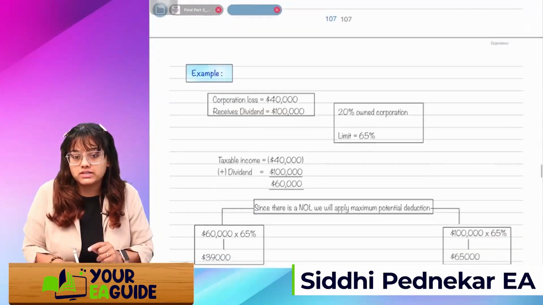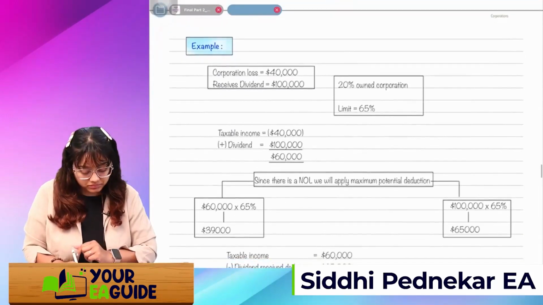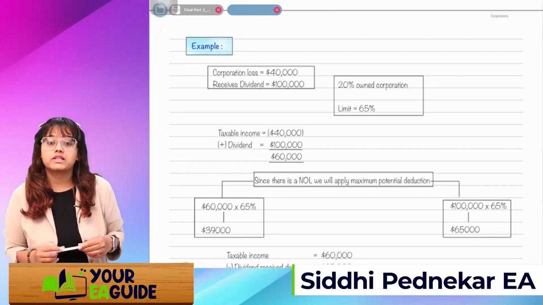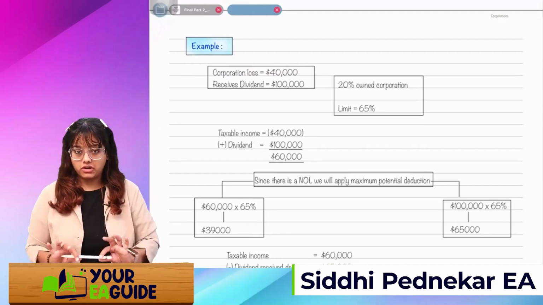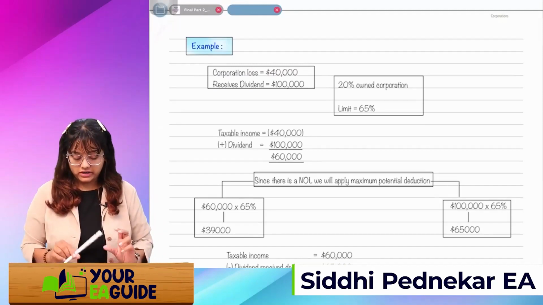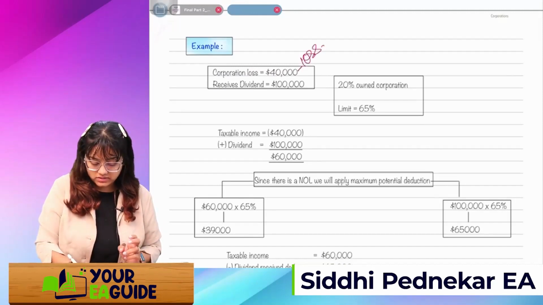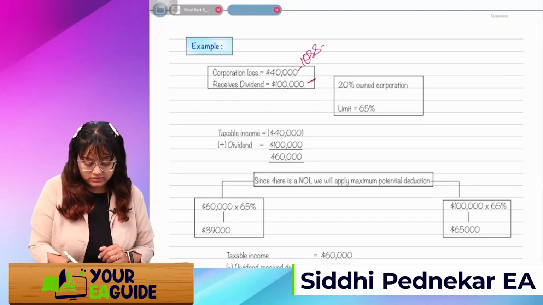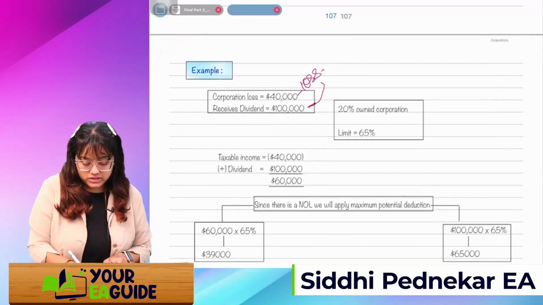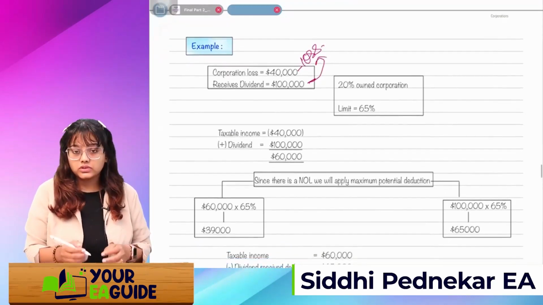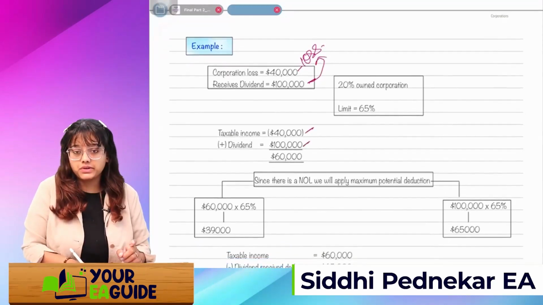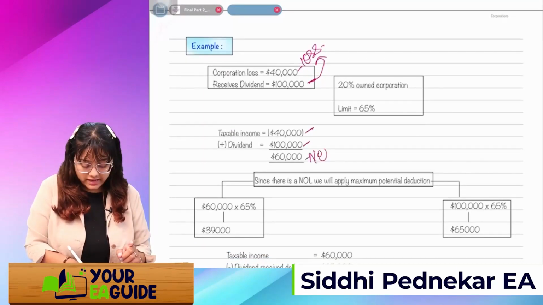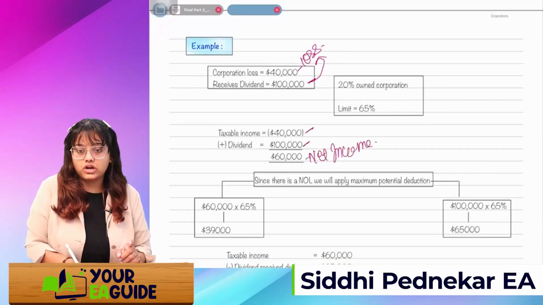Let's take one example, then only you'll be able to understand. If a corporation is having a loss of say 40,000, and the corporation is receiving a dividend of 1 lakh. Remember I said to include this dividend. So loss plus dividend, the net income is 60,000.